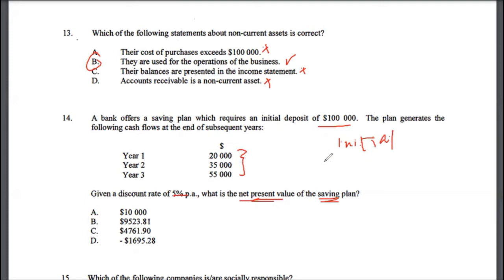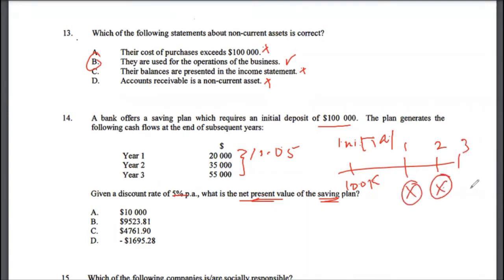Somehow my writing pad is actually not working very well, but I can tell you the way to solve for this question. All you need to do is divide $20,000 by 1.05, if you remember the formula for time value of money, and then the $35,000. You can draw a timeline, that's actually better. So this is 100K that you need to invest, and then years 1, 2, and then 3. You will get $20,000 here, $35,000 here, and then you will get 55K here.